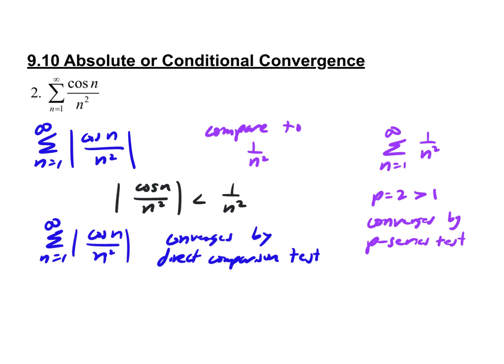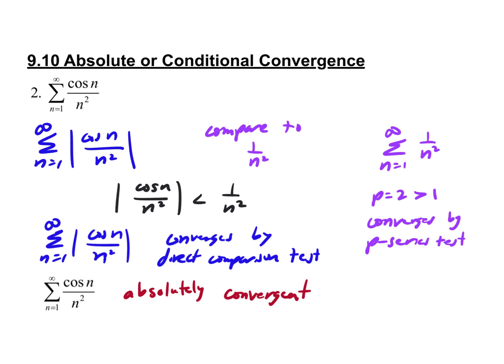It can't be. So this definitely has to be smaller than this, because cosine n, since it can't be 1, has to be a fraction. If I take 1 over n squared and multiply it by a fraction, it's going to be smaller than that. And since this converges by the direct comparison test, what we can say is this whole thing is absolutely convergent. That's the whole point here. It is absolutely convergent because it converges with the absolute value.